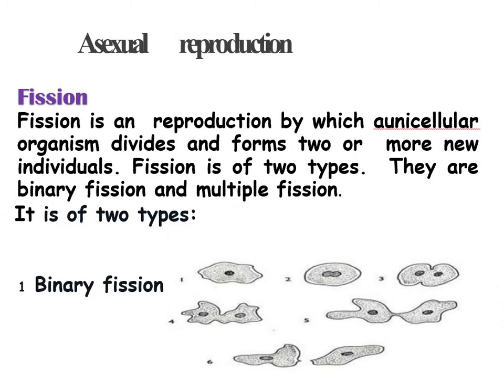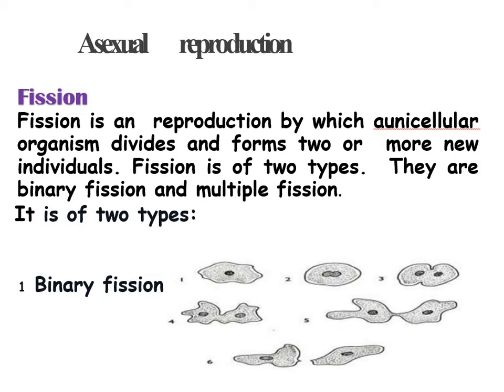First, we have the first mode of asexual reproduction, that is fission. Fission is a mode of asexual reproduction in which a parent undergoes division to form two or more individuals. Fission generally occurs in unicellular organisms.